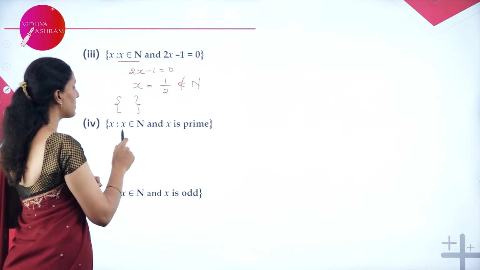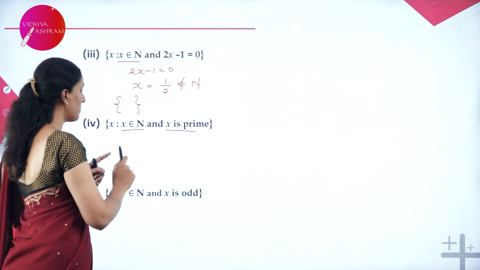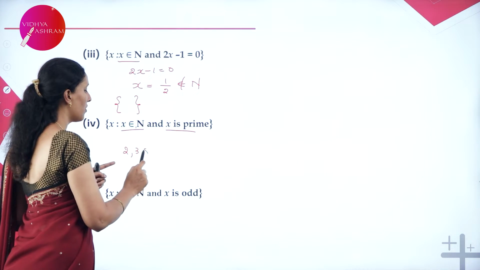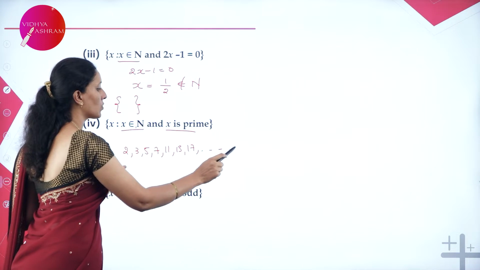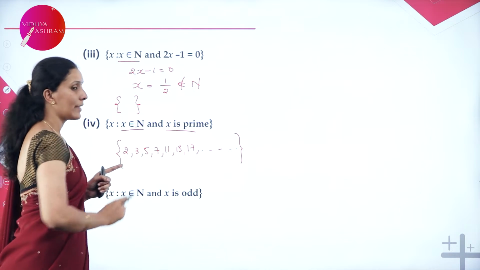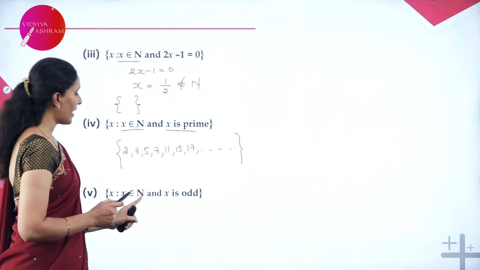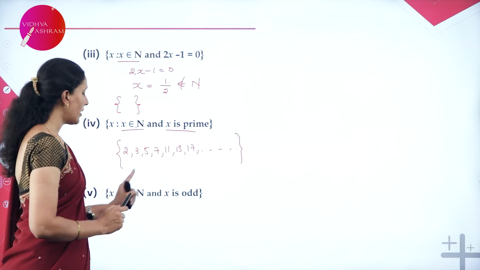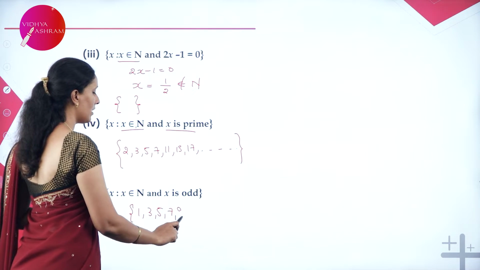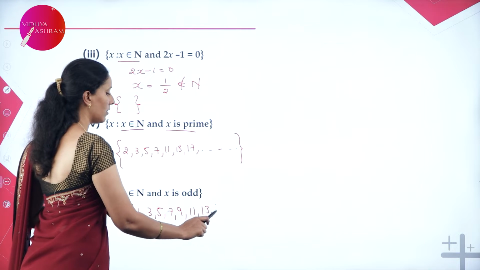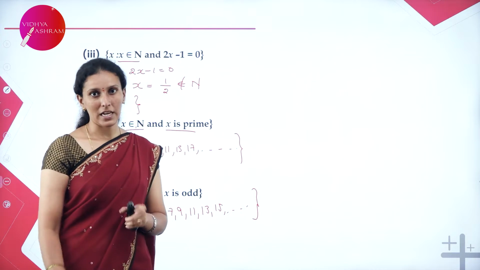Next, we have x belongs to natural number and x is a prime number. The natural prime numbers are 2, 3, 5, 7, 11, 13, 17 and it goes on. So therefore, this is an example for infinite set. Next, x belongs to natural and x is odd. Odd natural numbers, when I say 1, 3, 5, 7, 9, 11, 13, 15 and it goes on. So therefore, this is an example for infinite set.